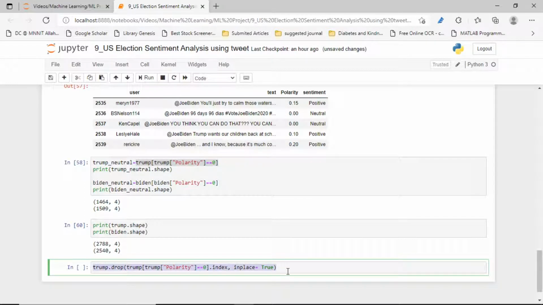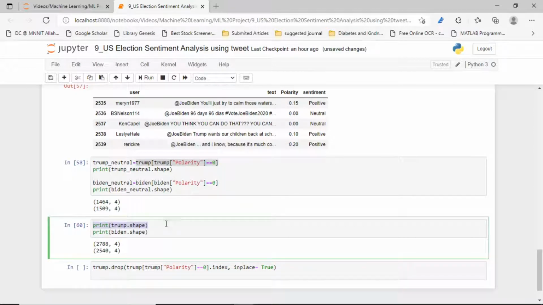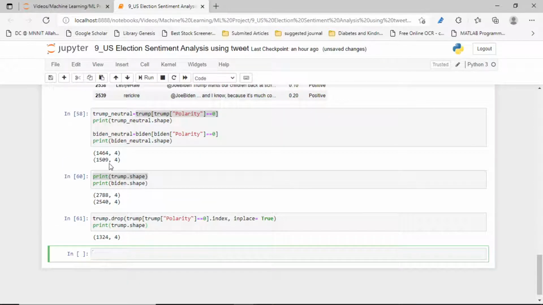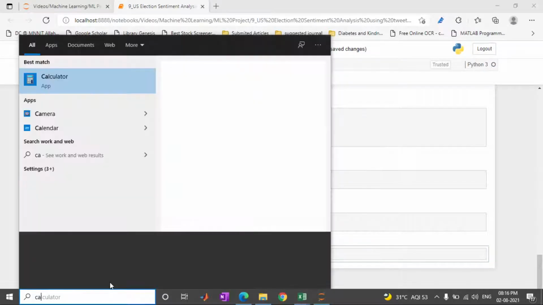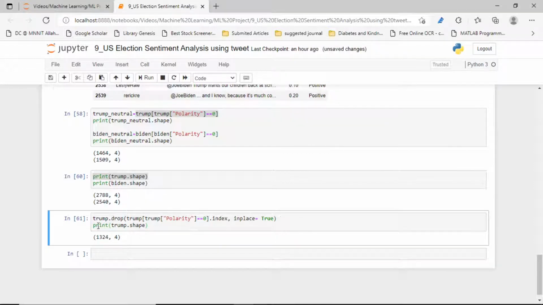Now after dropping it, if you want to find its shape, then you will understand. Yes, now you can see the total number of rows they have was 2788. If we remove 1464, then this amount remains, around 1000. Similarly we have done that job for the Biden also.